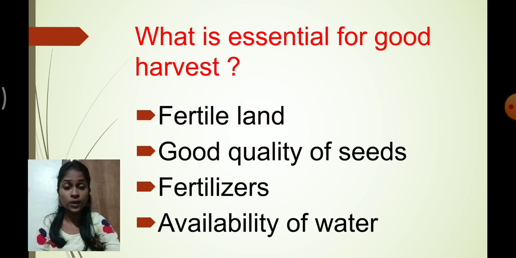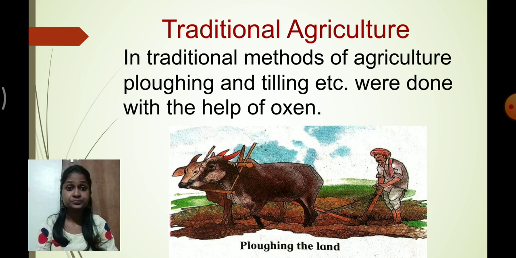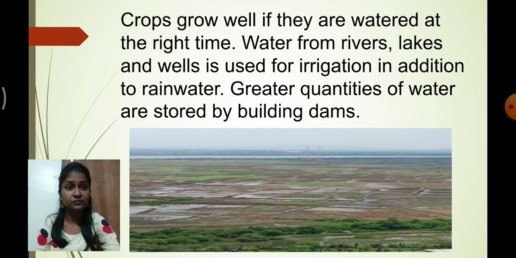So these 4 components are essential for a good harvest. Understood? And you know that in the traditional agricultural method, farmers use ploughing and tilling to get a good harvest. Here you can see that the ploughing and tilling were done with the help of oxen. In the picture you can see the ploughing of the land. Am I right? So this is the traditional agricultural method used by farmers.